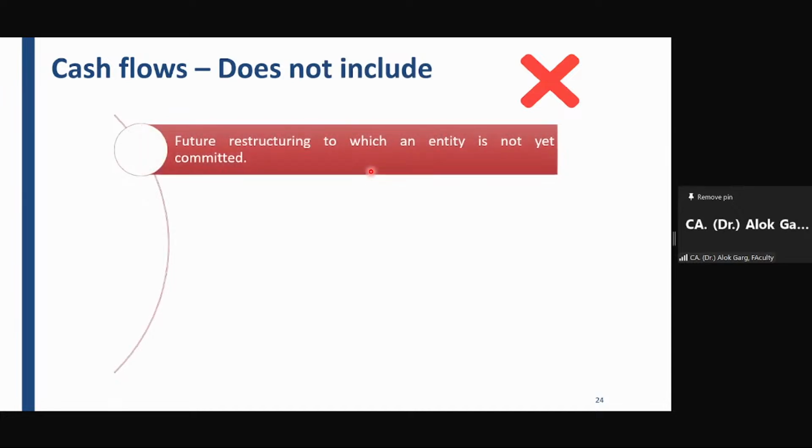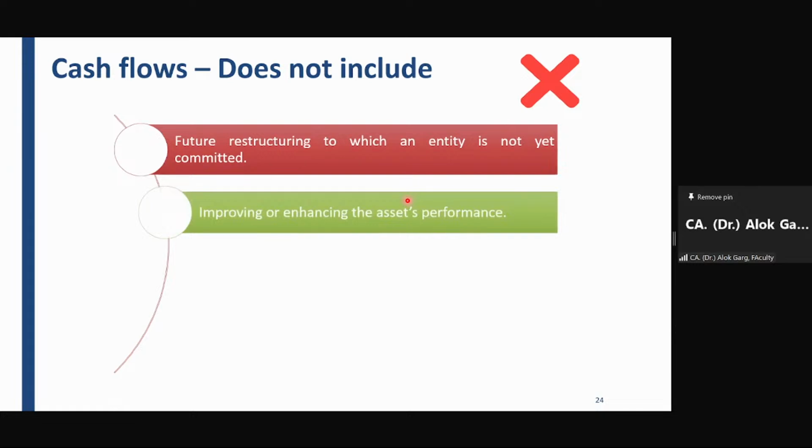Cash flow does not include future restructuring to which an entity is not yet committed. If the company is saying we will do future restructuring, we will do some automation and reduce the number of staff, and we will be able to save the salary, so these future restructurings are not allowed to be taken into consideration as cash flow savings. Improving or enhancing the asset performance: the company is saying that in future my asset performance will be enhanced and I will be able to receive more cash flows, or save the outflows. This is not required to be taken into consideration while estimating the cash flows.